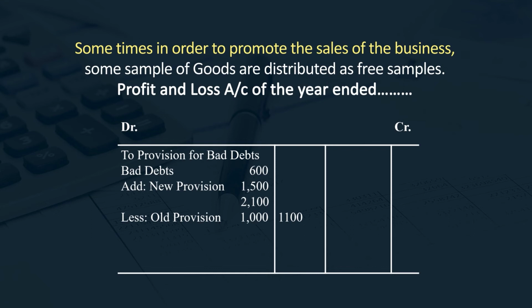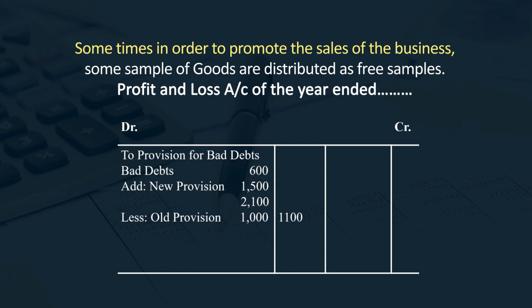Here you can see the existing provision for bad debts, the old provision, is rupees 1000, less bad debts. As I told you, when the old provision has been provided in the trial balance, any bad debts taking place in the current year will be met first from the old provision.